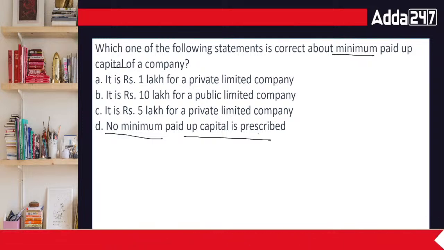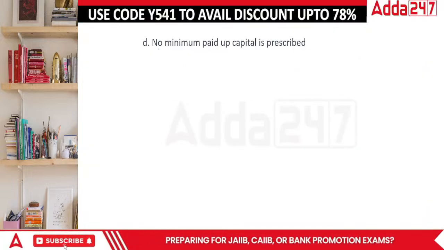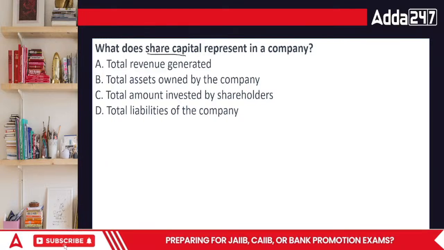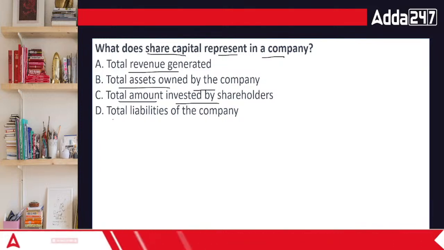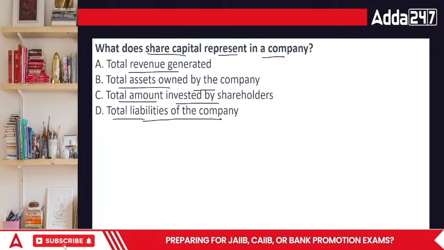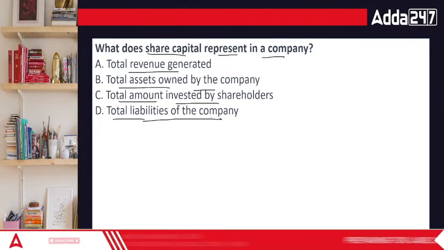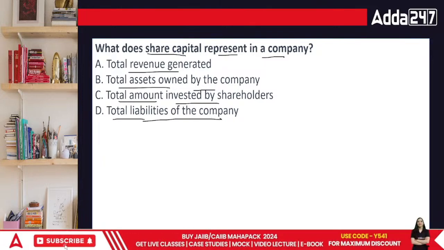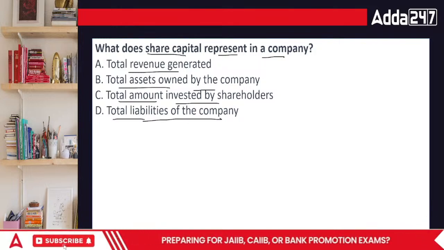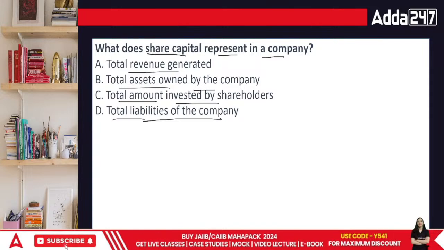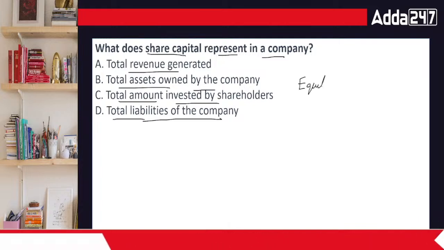Then comes the next question. What does the share capital represent in a company? Total revenue generated, total assets owned by the company, total amount invested by the shareholders, or total liabilities of the company. Share capital is basically the money which a particular person invests in the business, and we call it equity.